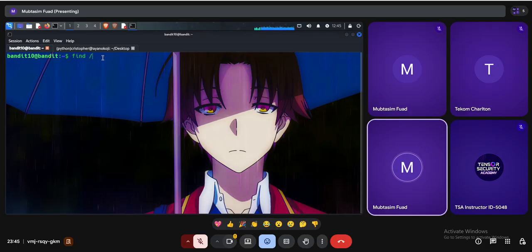This is not a dash, this is a slash actually. So this slash means the root directory. This is the highest one, controlling all of the directories. Under this directory it has 16 or 17 subdirectories. After that I have to specify the name of the file. For that I have said minus name, this is a flag. So the file name is data.txt.